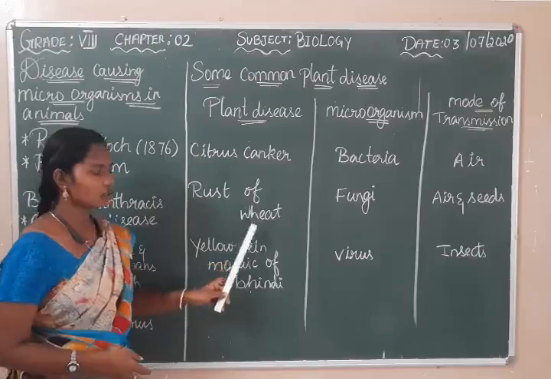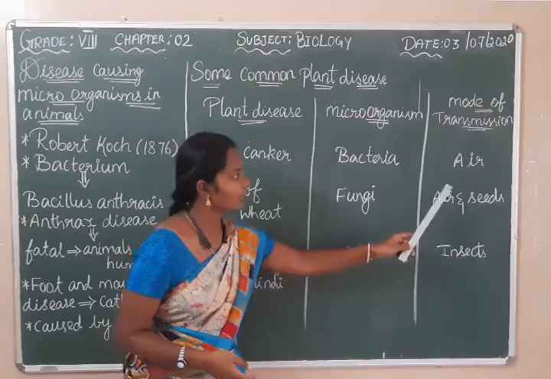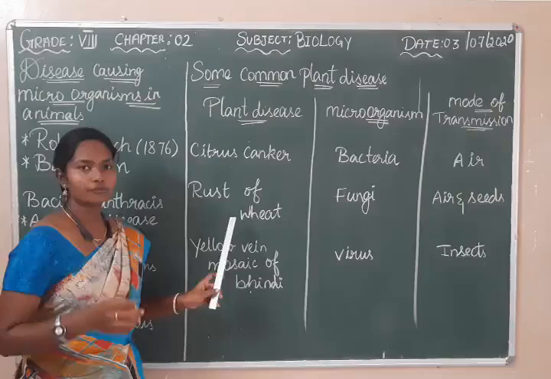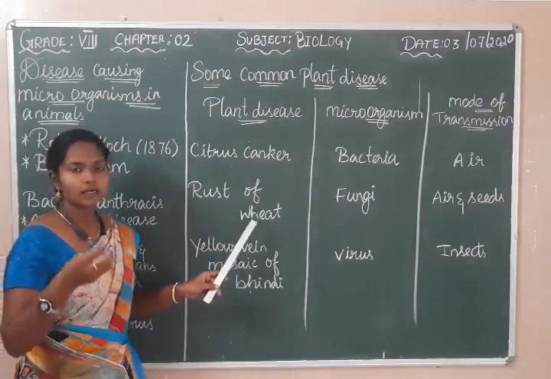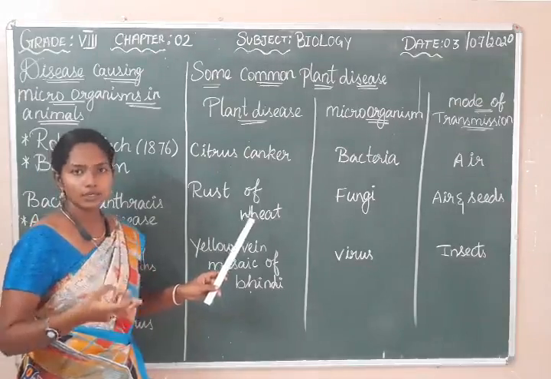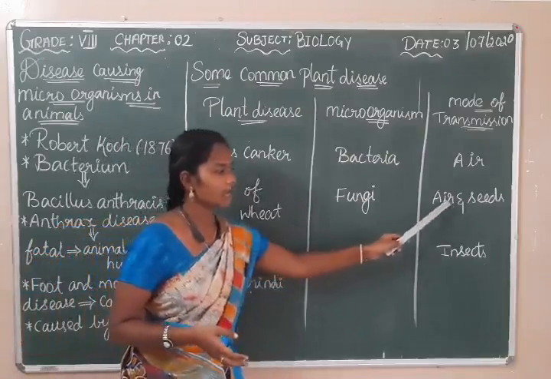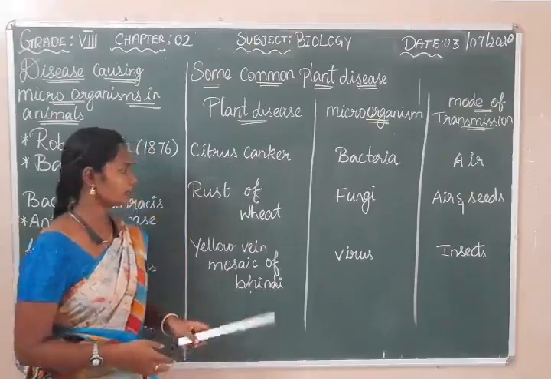And next it is rust of wheat. This is caused by fungi and the mode of transmission is by air and seeds. Here the part of the plant that is the seed gets affected, rust of the wheat. Rust is like powder, it gets damaged, and this gets transmitted by air and seeds to the other plants and it affects the other plants too.